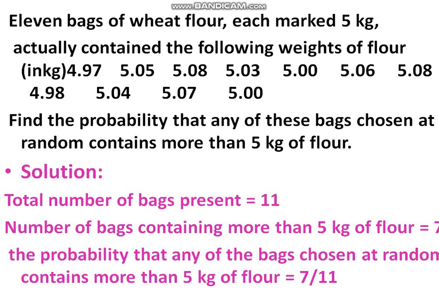The weights are 5.051, 5.082, 5.033, 5, 4.995, 5.066, 5.087, 5.048, 5.079. Therefore, here we need to consider more than 5 kg. That is, 5 we will not consider. Total number of bags here is 11. The number of bags containing more than 5 kg of flour is 7 bags. Therefore, the probability that any of the bags chosen at random contains more than 5 kg of